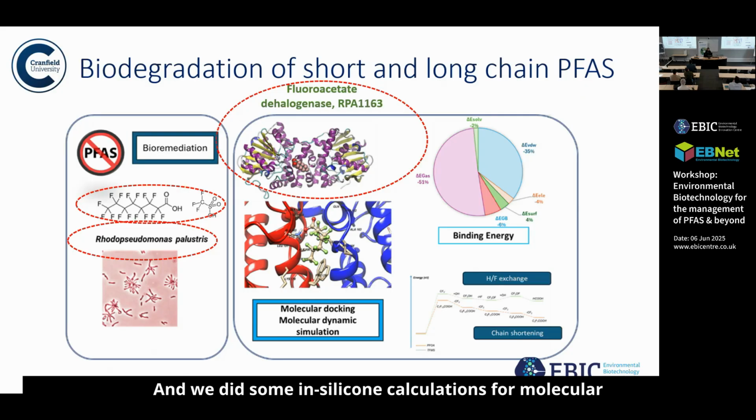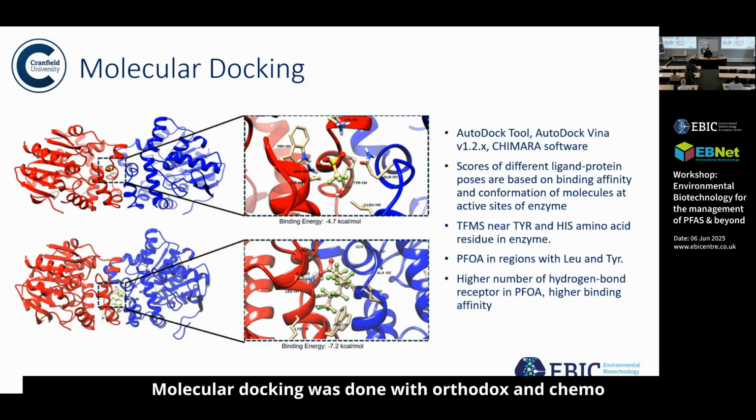And we did some in silico calculations for molecular docking and dynamic simulation, calculating the binding energy and the degradation pathway. Molecular docking was done with AutoDock and Chimera softwares. So we scored the different positions of the ligand inside the enzymes for TFMS and also for PFOA. We saw that the TFMS mostly docked near the tyrosine and histidine residues, and also for PFOA, we observed that mostly leucine and tyrosine were again the position of the docking.